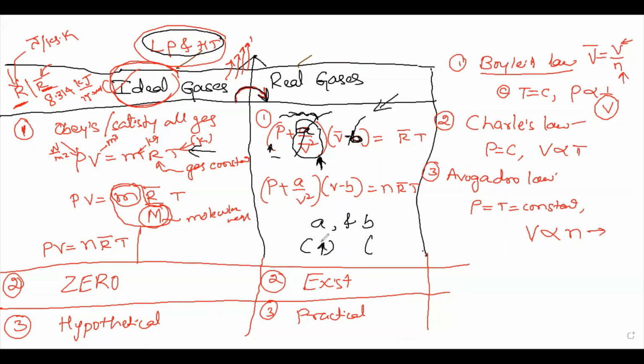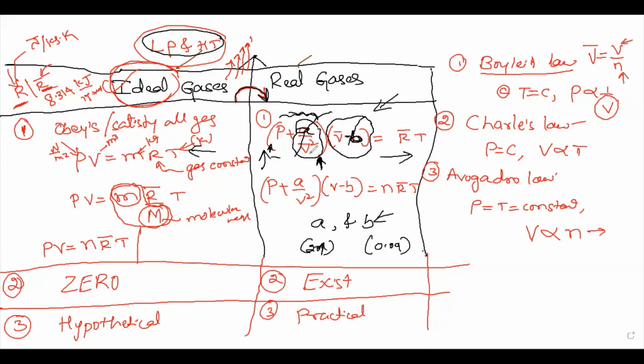For example, if the value of a is 20, the value of b will be 0.09 or 0.04 or something. So the negative value of b is small. Even if you apply this term, there is not much effect on the gas. But by adding a/V² to the pressure, the pressure of the gas increases. That is the reason it is considered a real gas.